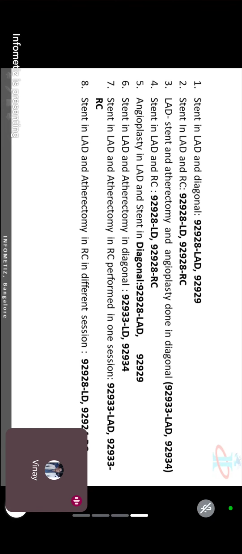Stent in a LAD and RC. This is same, na? Same like the second one, okay. Angioplasty in a LAD and stent in a diagonal. 9 to 928. Why we are not using 9 to 920 for LAD? Okay, so now here what one came. Can you check 7 and 8 question?